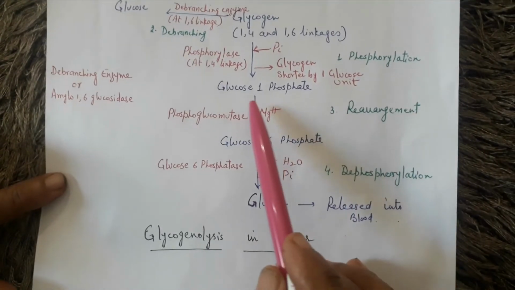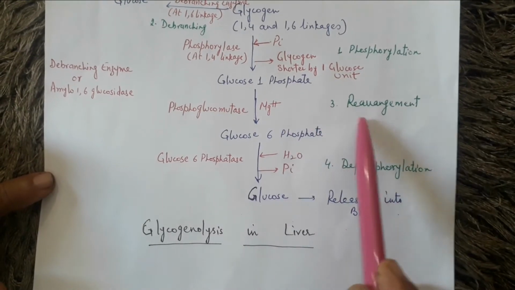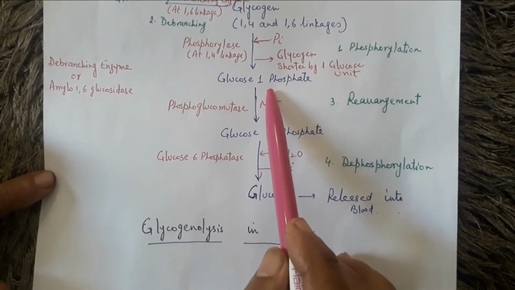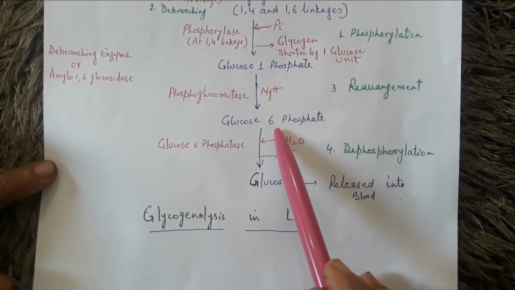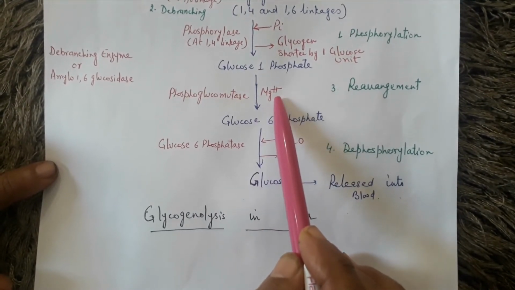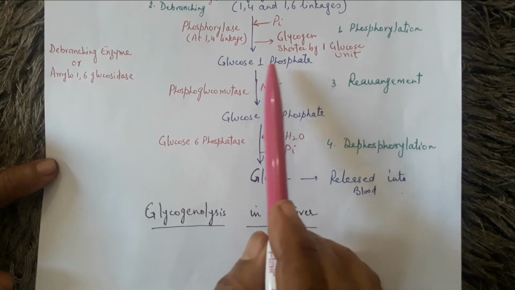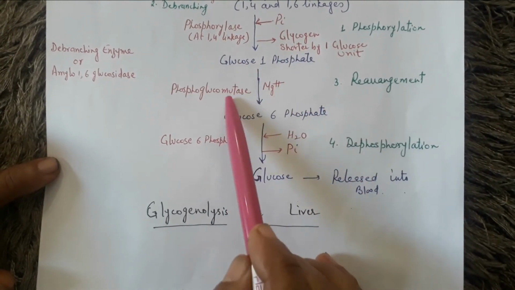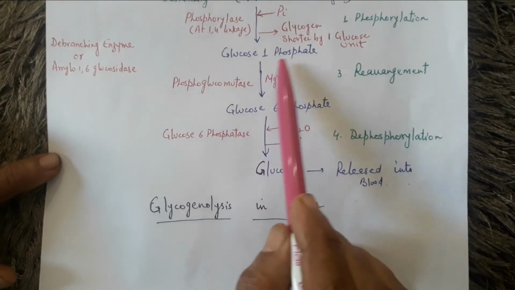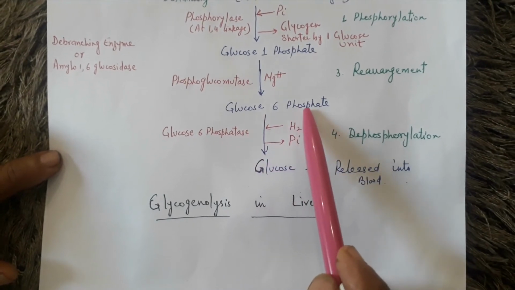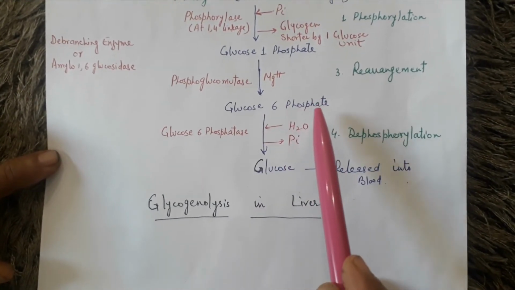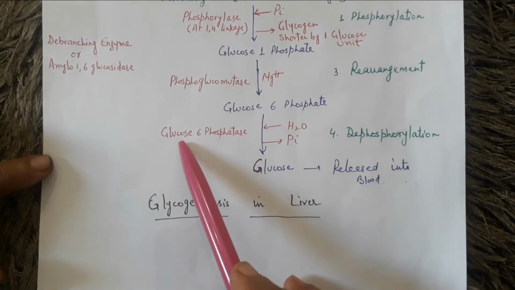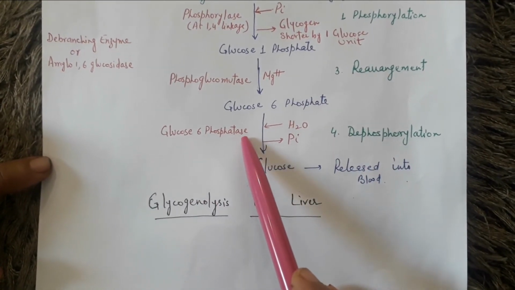Now this glucose 1-phosphate undergoes rearrangement by shifting its phosphate from position 1 to 6 in the presence of magnesium ions. So the name of the enzyme will be phosphoglucomutase, and glucose 1-phosphate will change into glucose 6-phosphate. Glucose 6-phosphate, in the liver, as in the liver there is present the glucose 6-phosphatase enzyme.